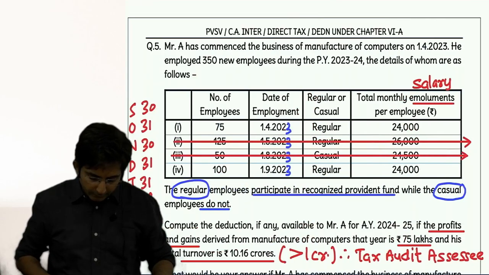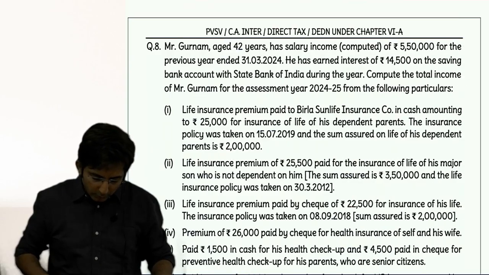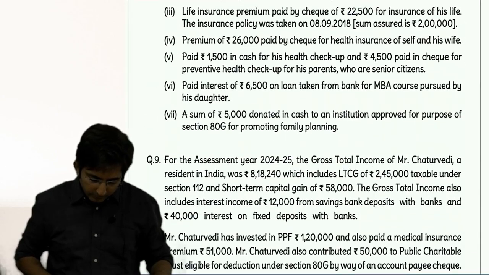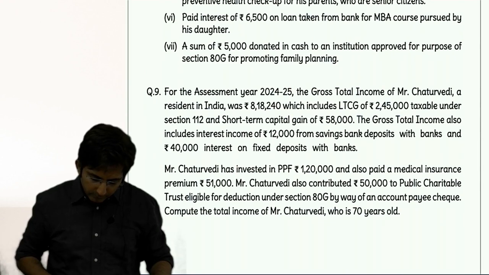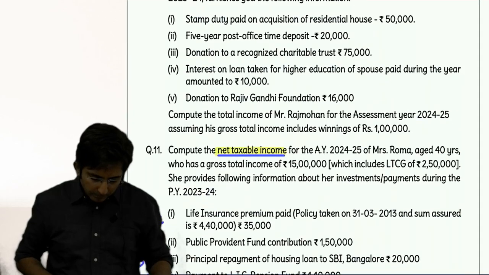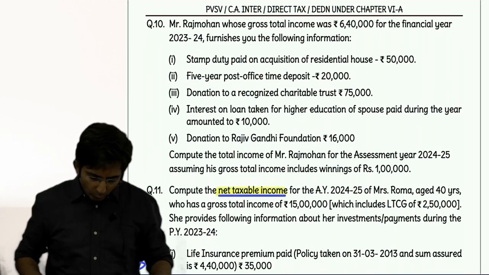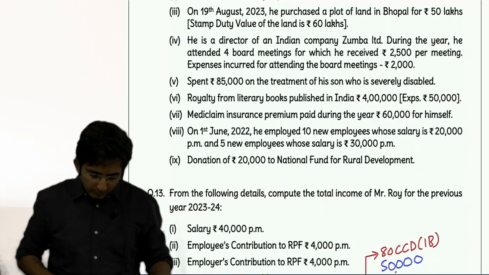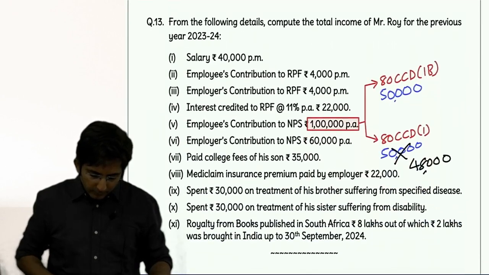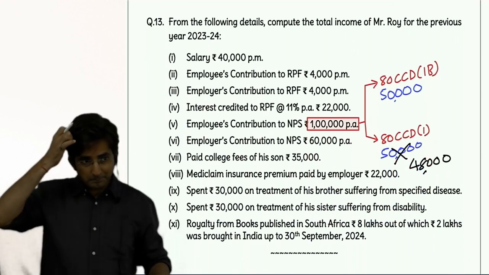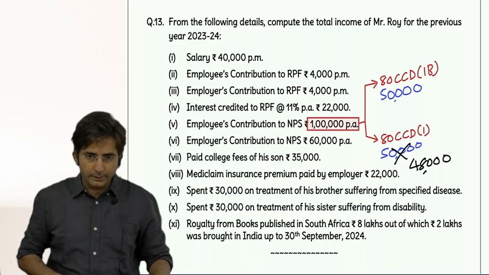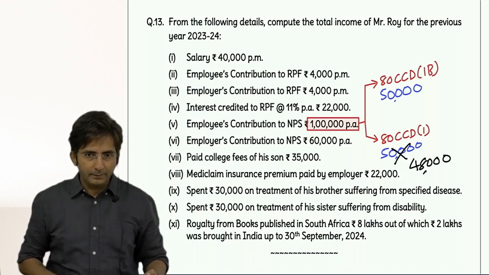Then now I can give almost all. 4, 8, 10, 12, 13.